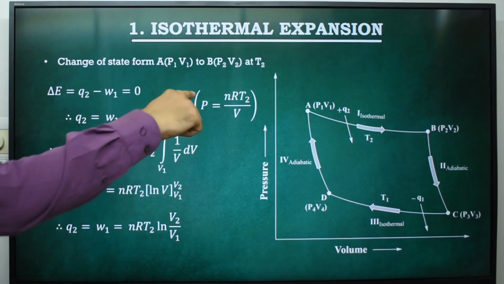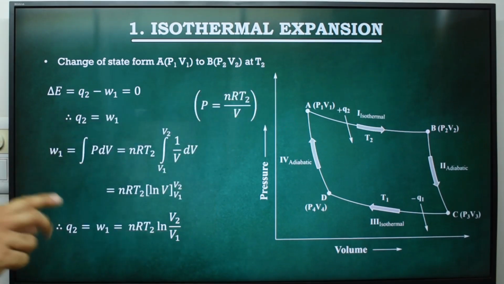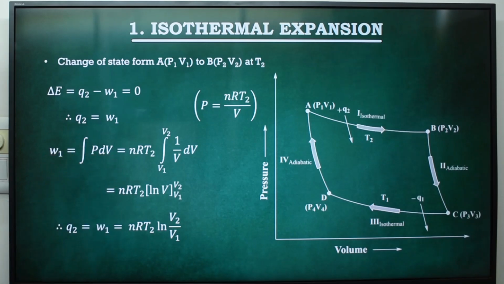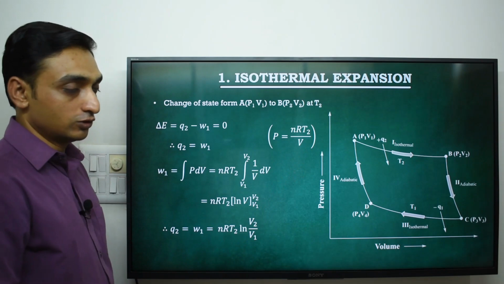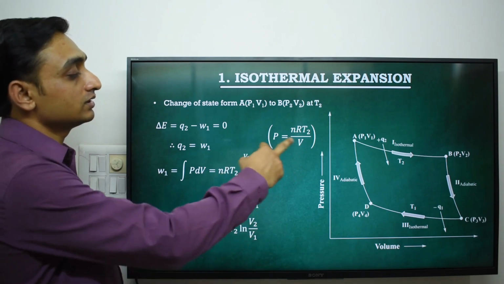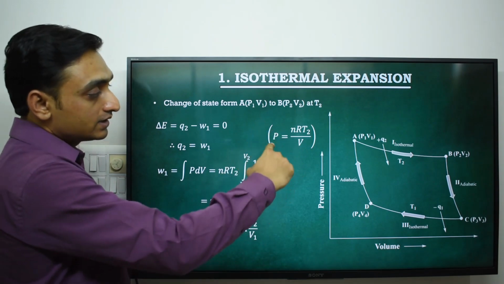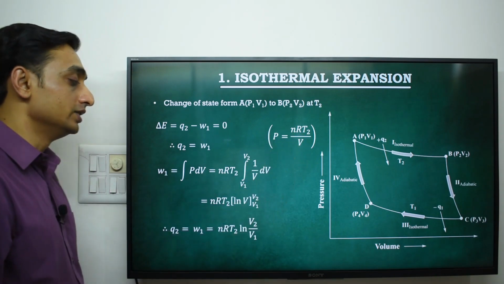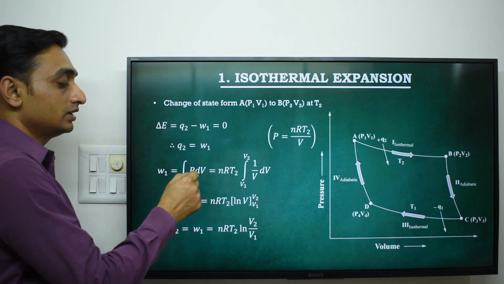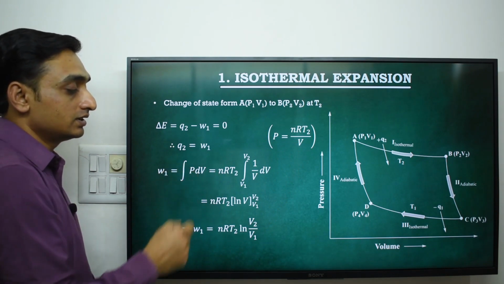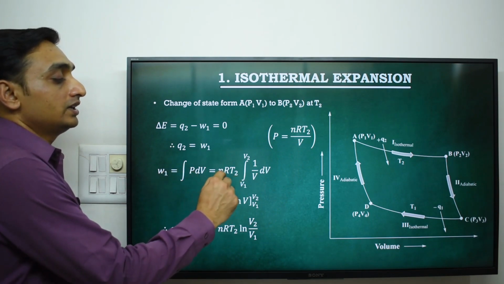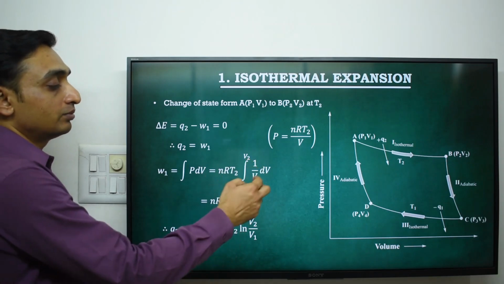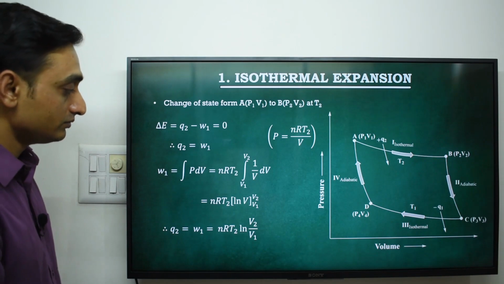Now W1 is the work done by the process, which we can calculate by integration of P dV. Pressure is a function of volume, and the relation between pressure and volume for an ideal gas is given by P equal to nRT2 by V. So we put the value of pressure in this equation and we get nRT2 integration from V1 to V2 of 1 upon V dV.